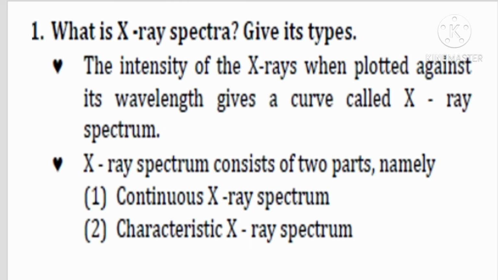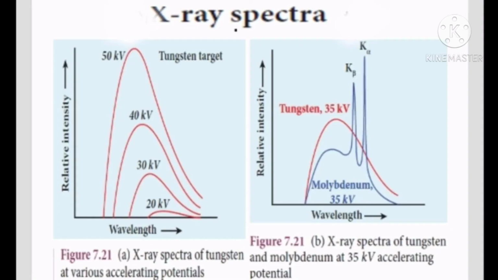X-ray spectrum consists of two parts, namely continuous X-ray spectrum and characteristic X-ray spectrum. Here is the graph which shows the X-ray spectra. See the first picture. The first picture gives the X-ray spectra for tungsten at various accelerating potentials. If the potential increases, simultaneously the intensity of the X-ray spectra also increases.